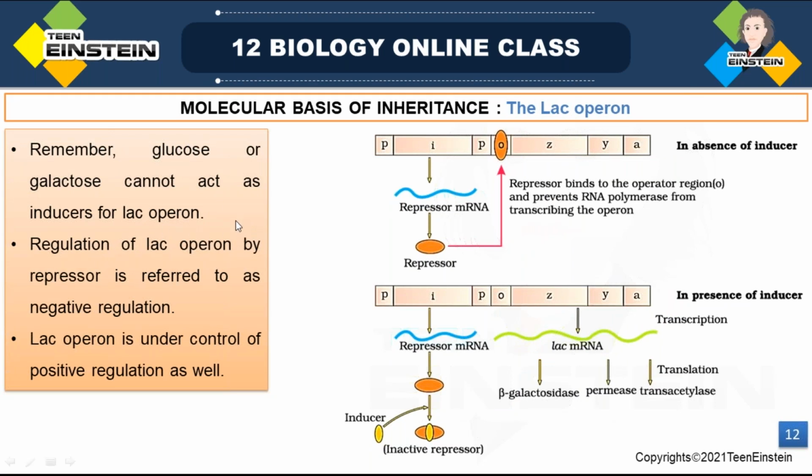Regulation of lac operon by repressor is referred to as negative regulation because it is blocking that effect, right? So it is a negative regulation of gene expression. And lac operon is under control of positive regulation as well, but mainly it is referred to as negative gene regulation.